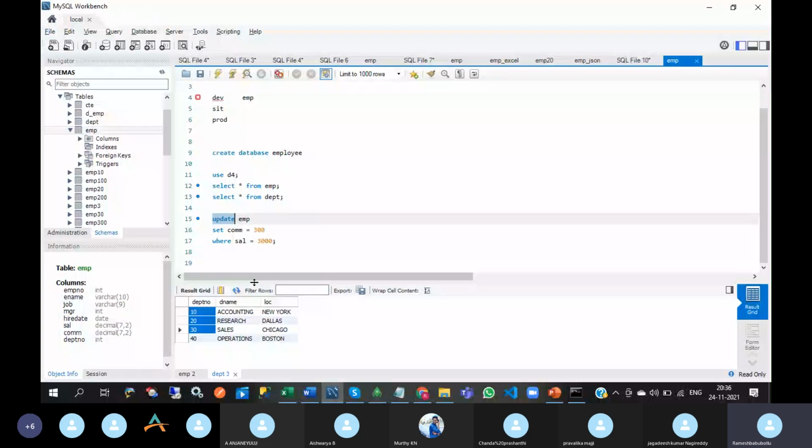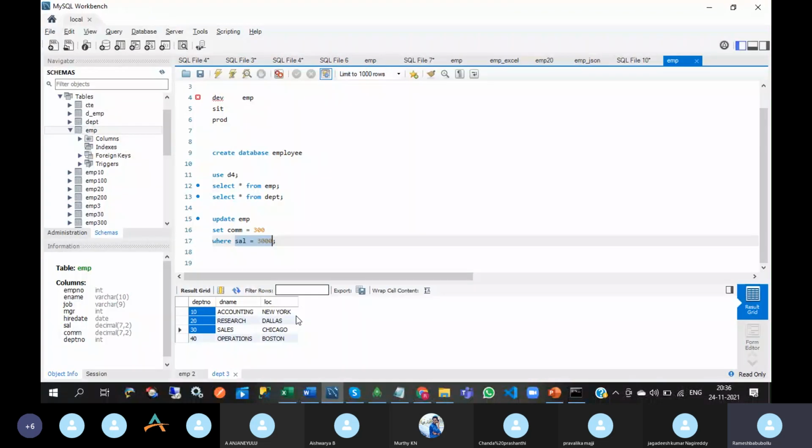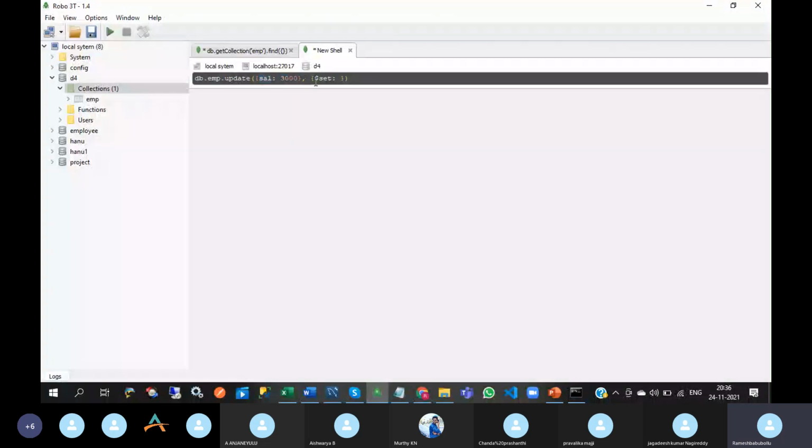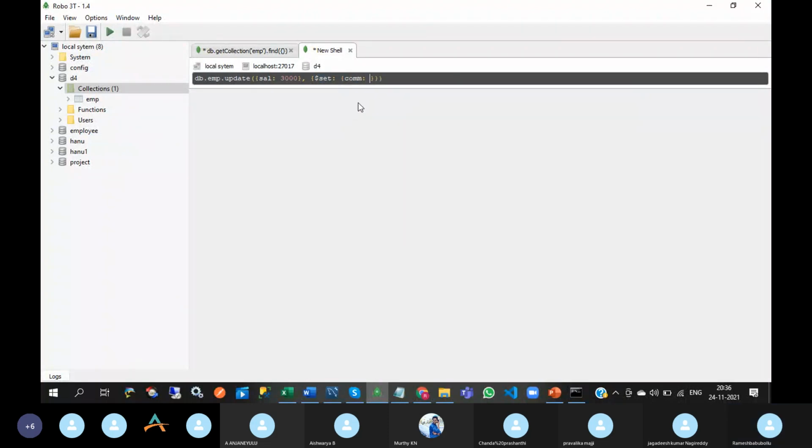That means first of all we need to give the where condition, and then set which fields are to be updated. We put a comma, open the curly brackets and write $set. What are the fields to be updated? Commission, 300.